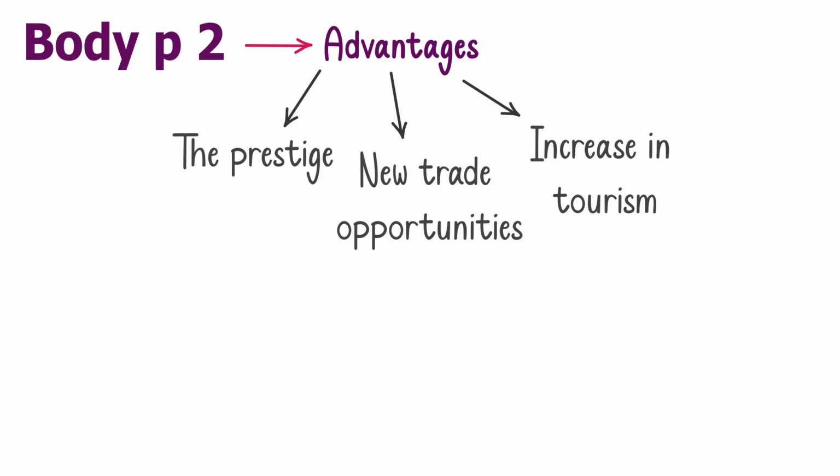Another important aspect of hosting an international sporting event is national pride. The national pride among local people, that they believe they are highlighted throughout the world and people respect them. This is what we call national pride. So these are the advantages associated with holding a sporting event. Now let's start writing this paragraph.